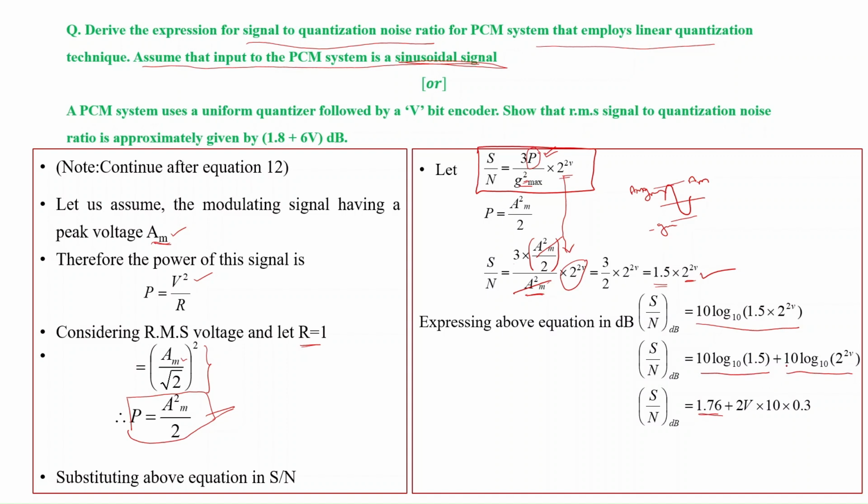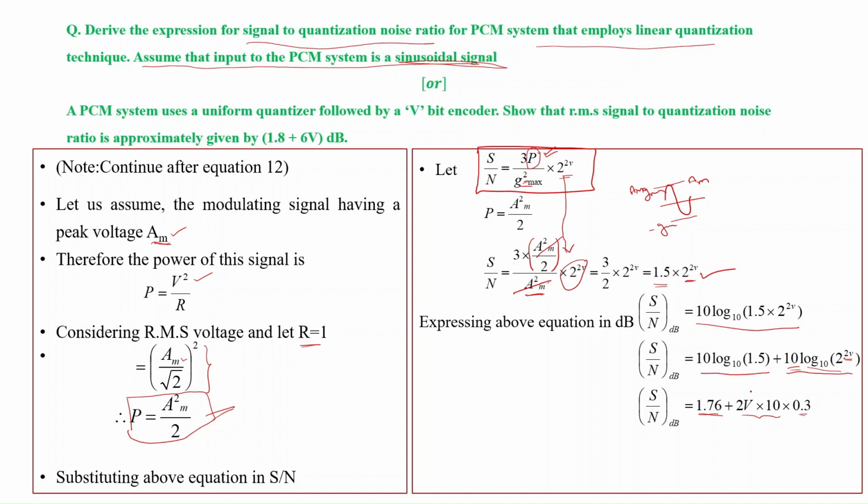Since log of a to the power m is m into log of a, 2v comes out into 10 times log 2, and log 2 is 0.3.